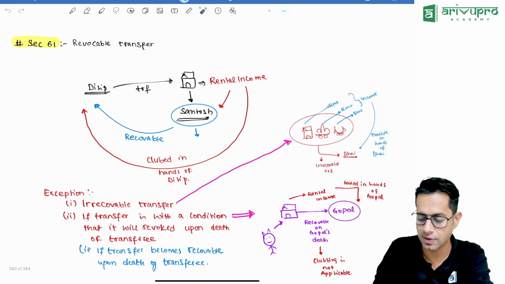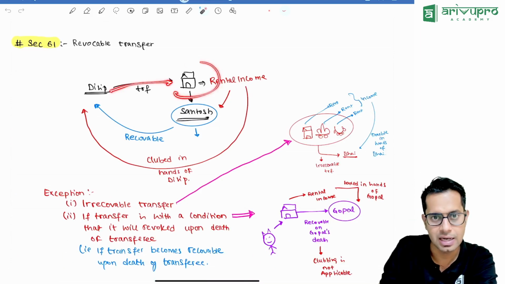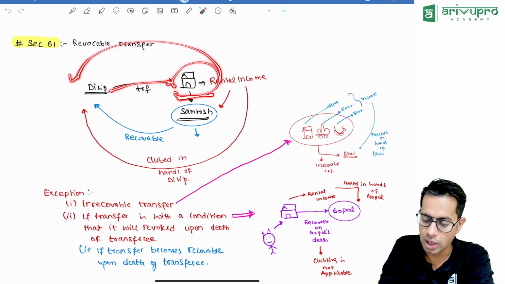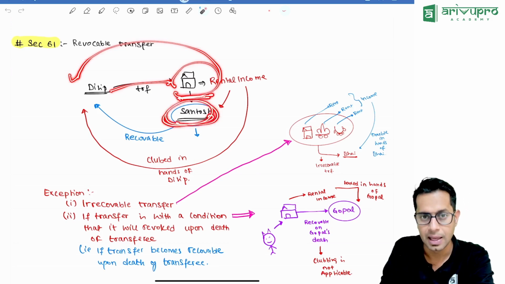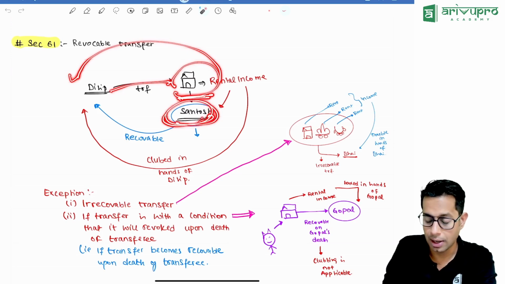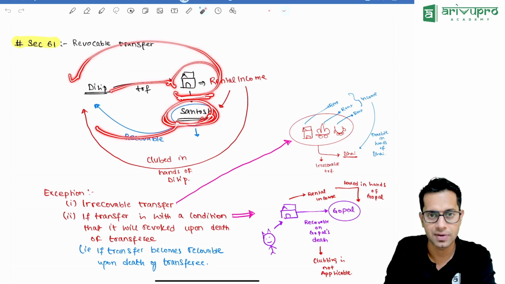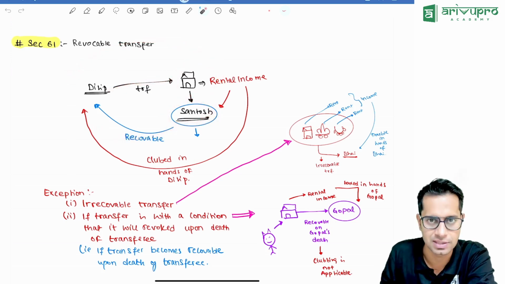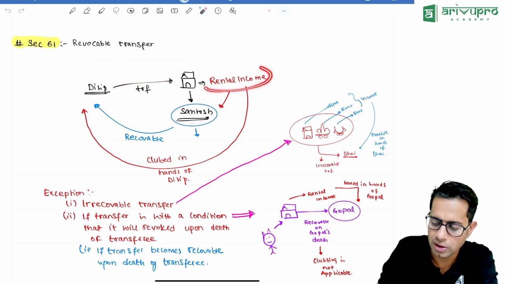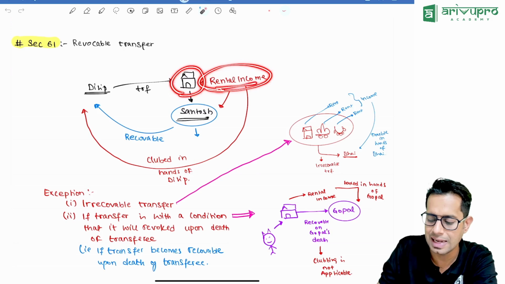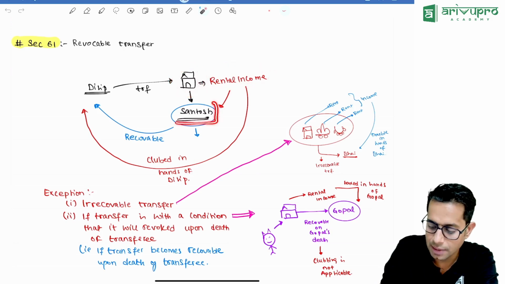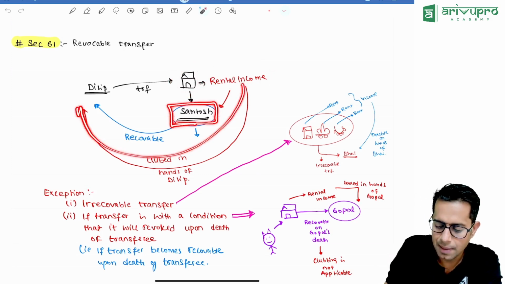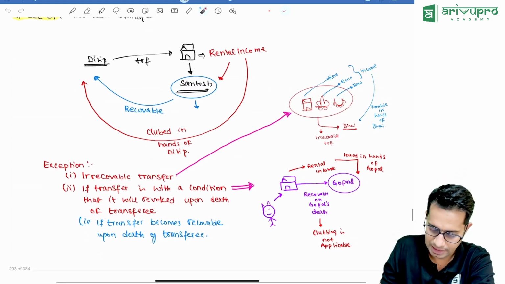What is revocable transfer? I am transferring an asset with a condition that I am going to take back this asset on a future date. So though the asset is transferred to someone in his name, I am a person who can take back this asset from that person on a future date. This type of transfer is called revocable transfer. In case of revocable transfer, any income derived on the transferred asset, though earned by the person in whose name you have transferred the asset, will be clubbed in your hands and you are going to pay the taxes.